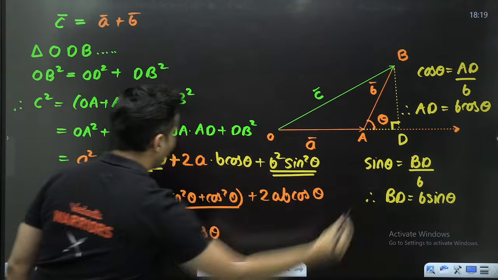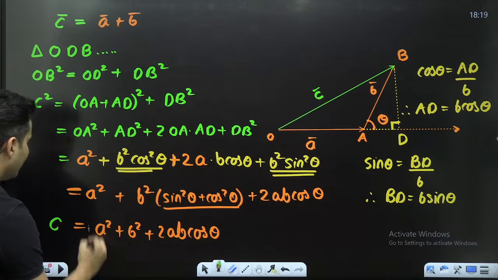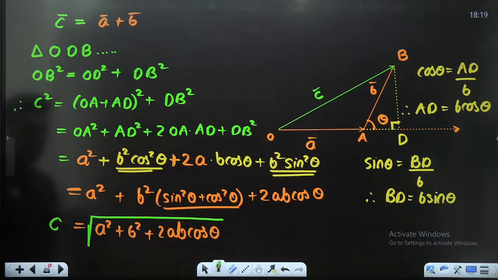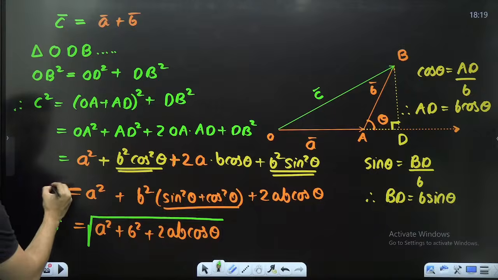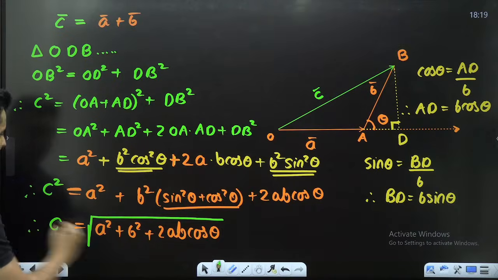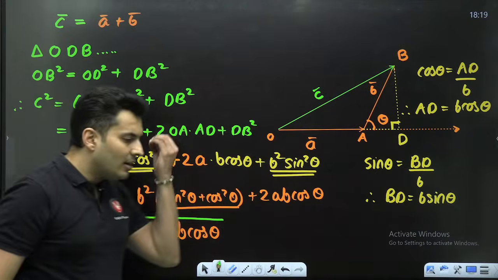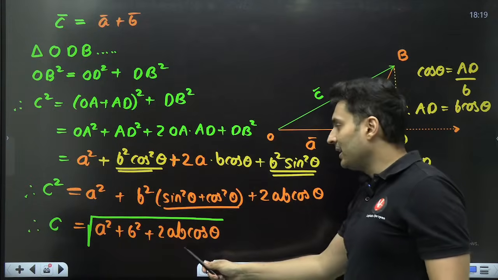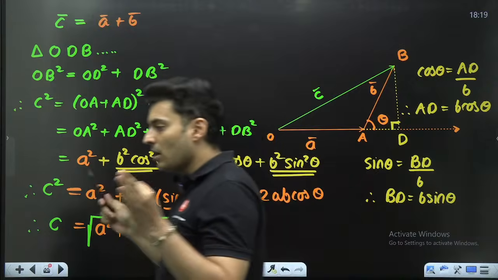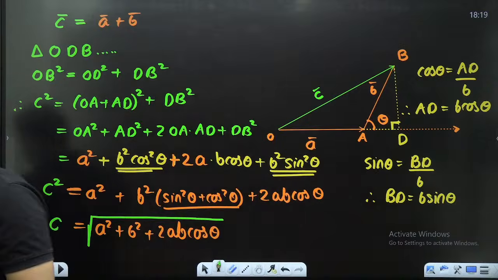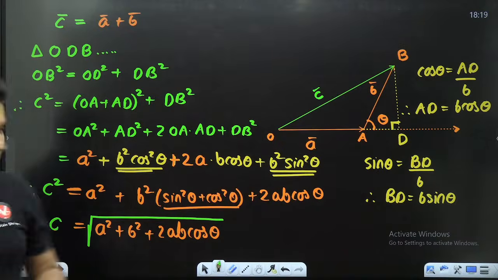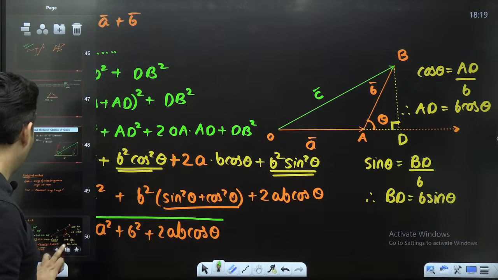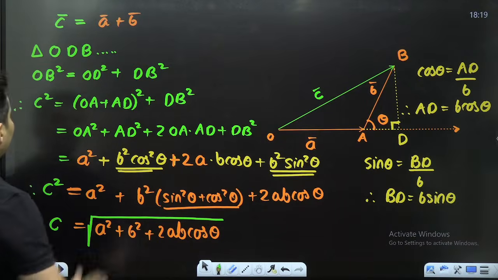But that is C square. If I'm interested in C, I have to put it under the root. Till this point, this was C square. I'll put it under the root. So this gives me the magnitude of the resultant vector. What did it give me? The magnitude of the resultant vector. Till this point, everybody clear? Interesting part continues over here.